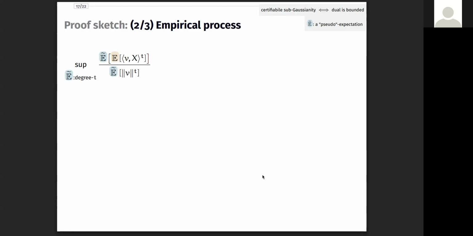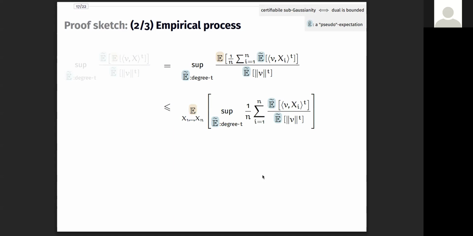On this slide, we'll perform three very simple transformations. First, we replace the single expectation with an average over multiple IID samples from the distribution X. Since the X_i are IID with X, the expectation is identical. Next, using linearity of both expectation and pseudo expectation, we will swap their orders. And finally, by Jensen's inequality, we'll put the supremum inside the expectation.